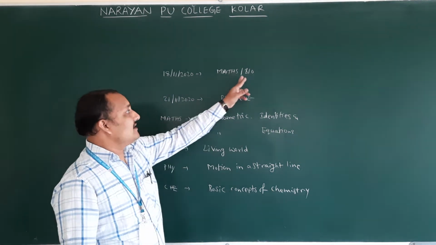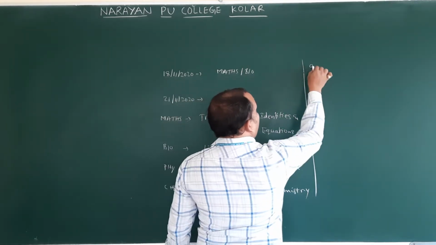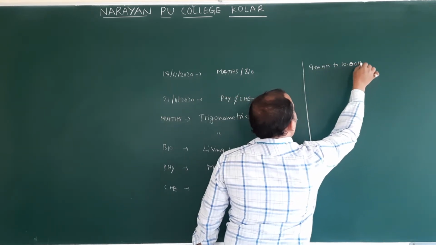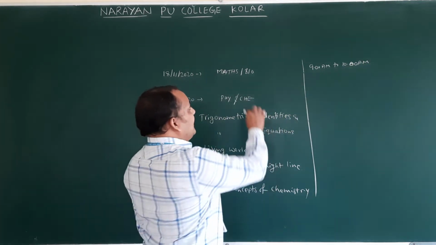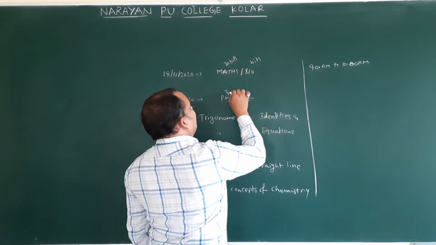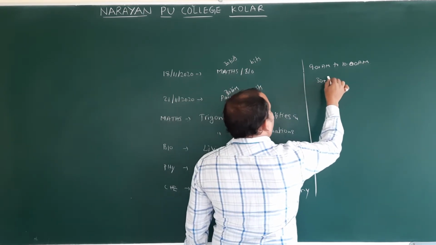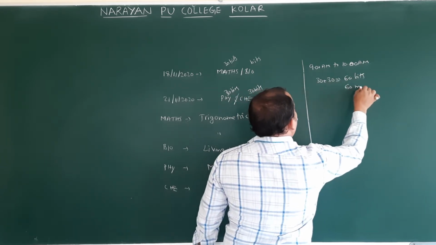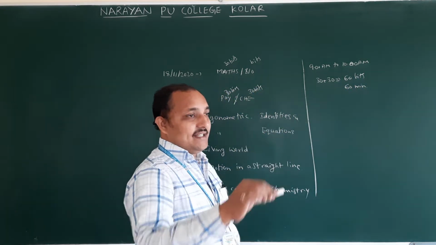Maths and Biology you will be writing on 18th, Wednesday. Your exam timing is 9 a.m. to 10 a.m., so 1 hour. Mathematics they will give 30 bits, biology 30 bits. So 30 plus 30, 60 bits you are going to write within 60 minutes, 1 hour. So you are going to practice.